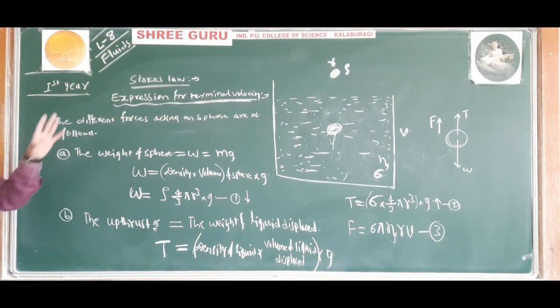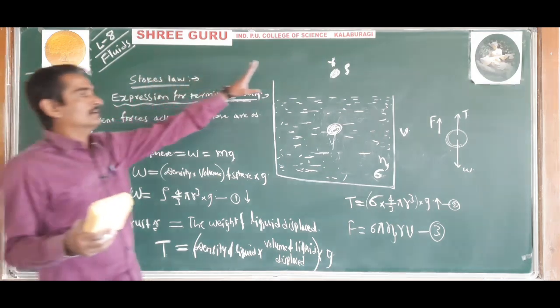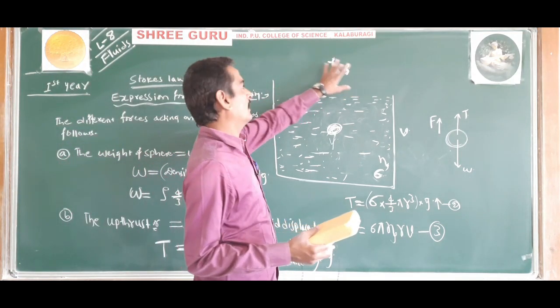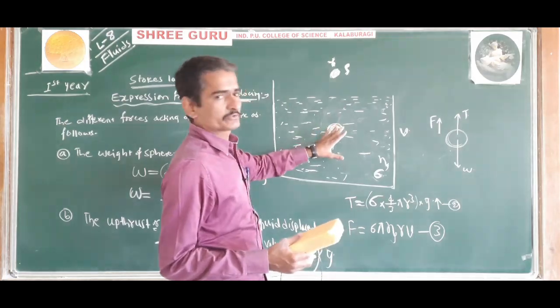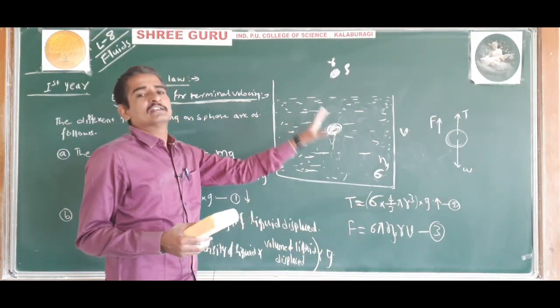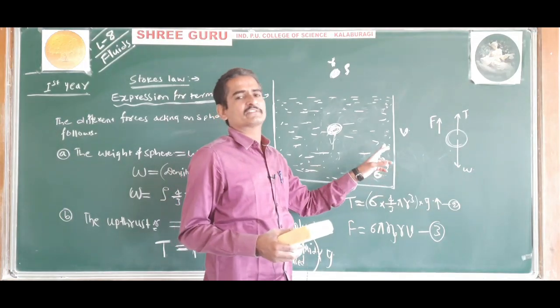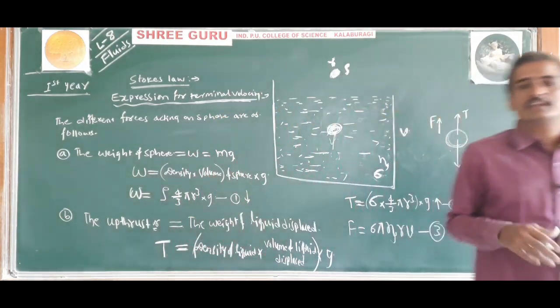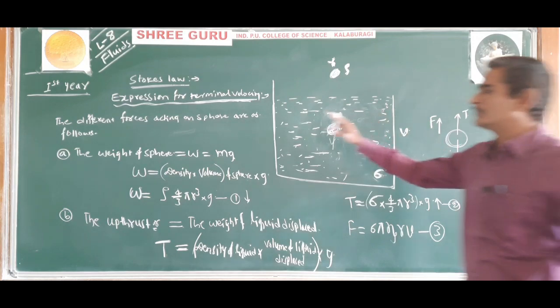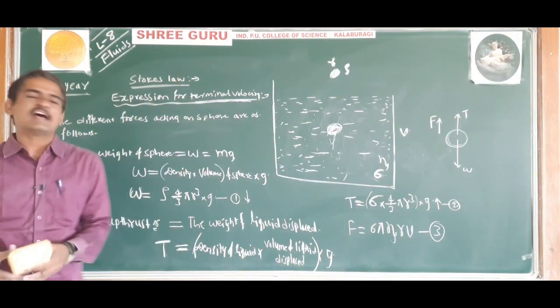Here, when a sphere of density rho and radius r moves through a liquid of density sigma and coefficient of viscosity eta with a velocity v, then the different forces acting on the sphere are as follows.